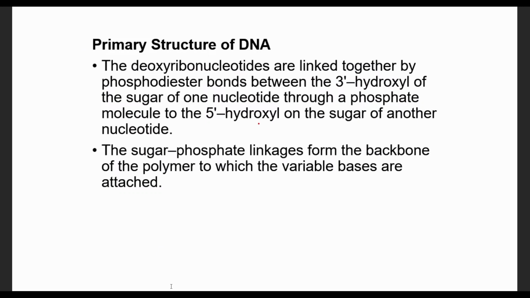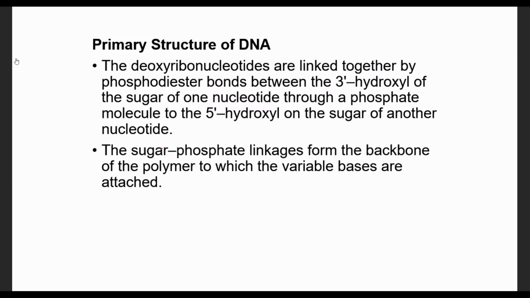This is the direction. By this phosphodiester linkage, there is a polynucleotide formation in the linear DNA structure. In the primary structure, we find this linear single-stranded polynucleotide.